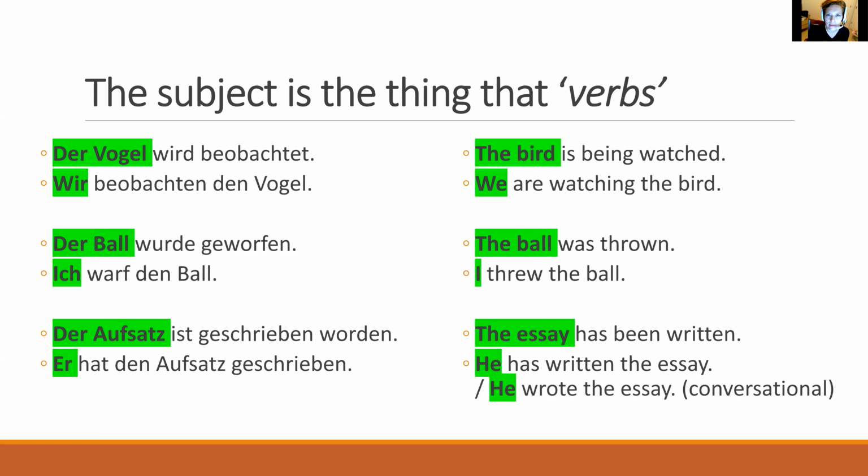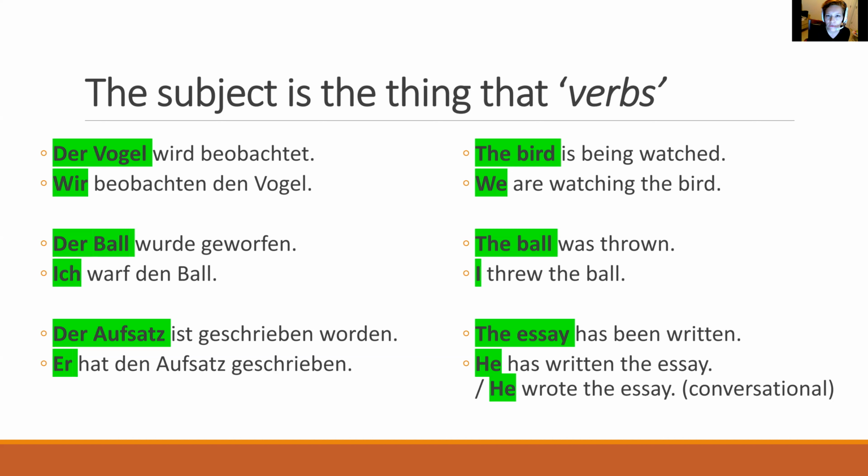So usually we talk about the subject being the thing, or at least this is how I say it, it's the thing that verbs. Der Vogel wird beobachtet. The bird is being watched. The verb here is "is", right? The bird is, der Vogel wird. Yeah? Wir beobachten den Vogel. We are watching. So wir beobachten. Whatever you put that verb with, wir beobachten, that is the subject.